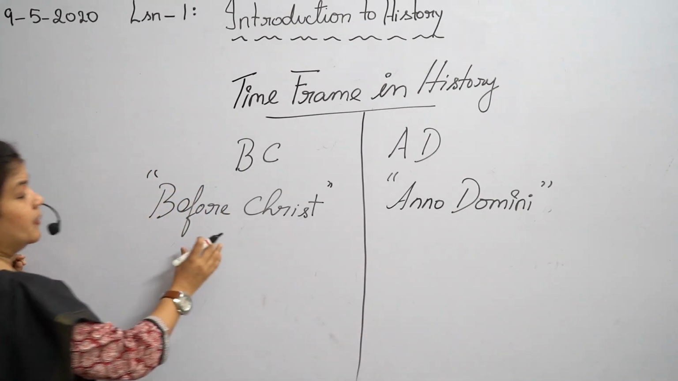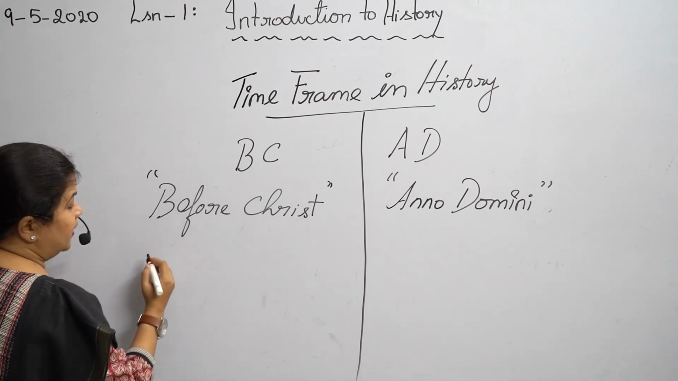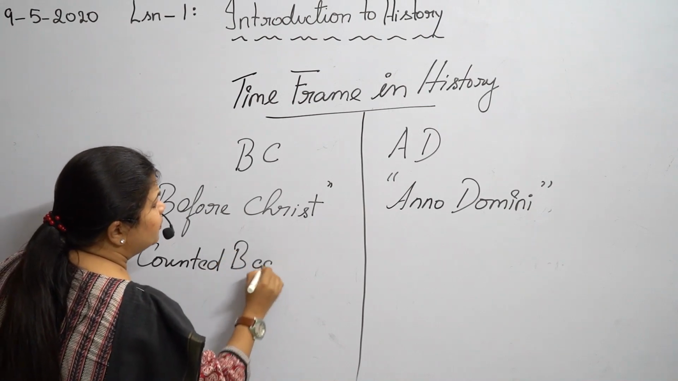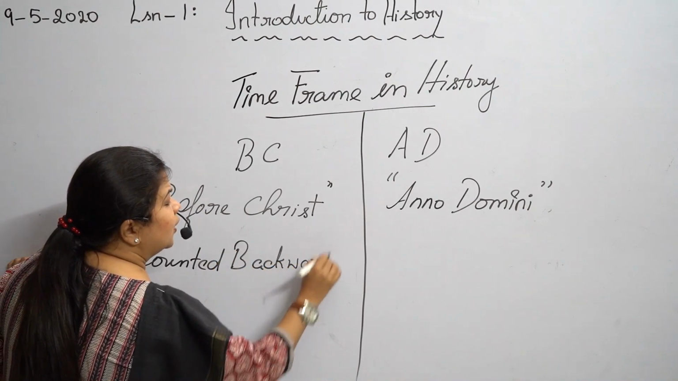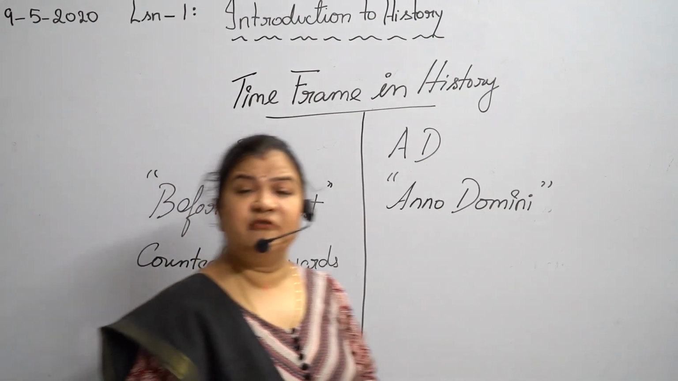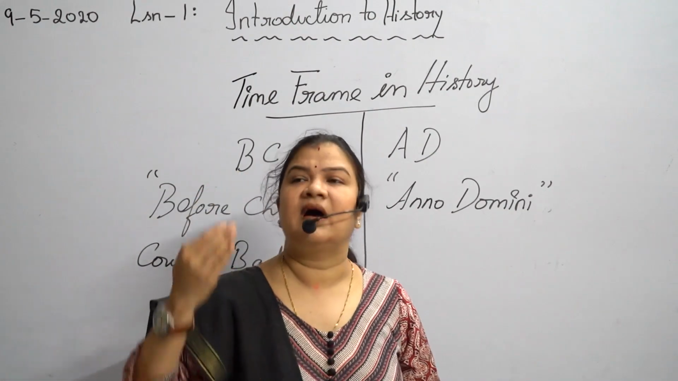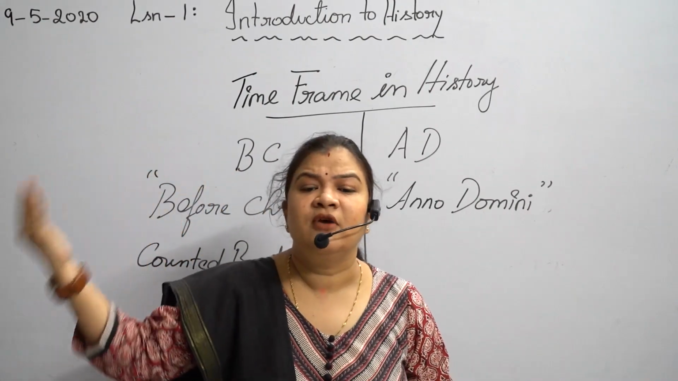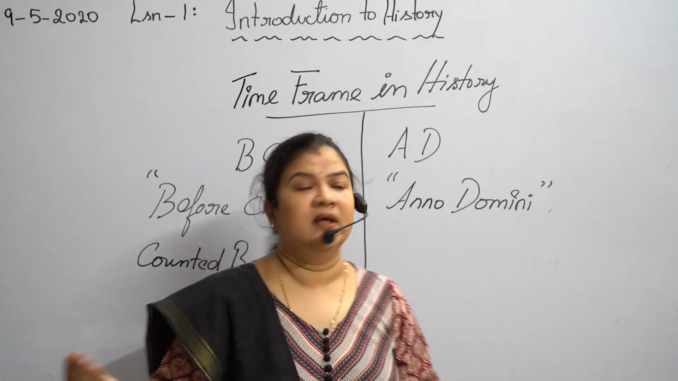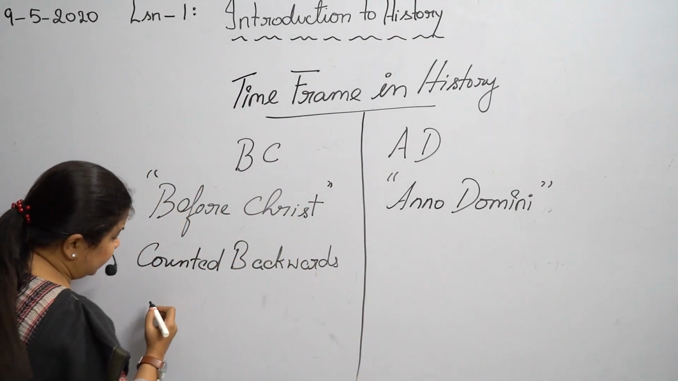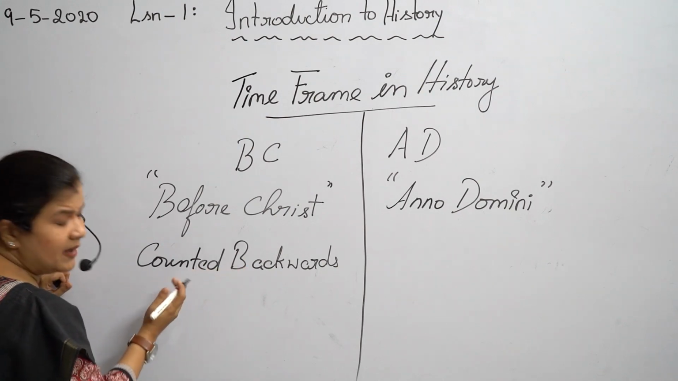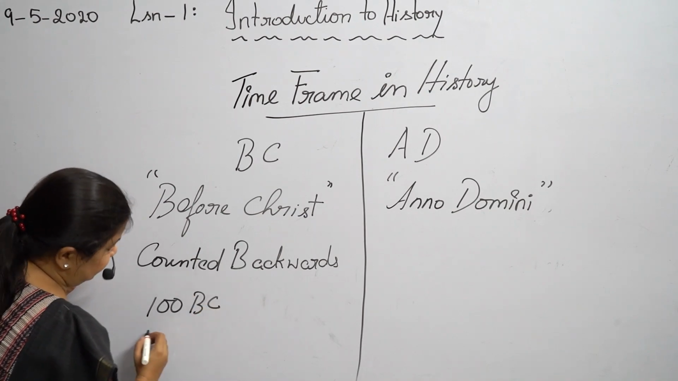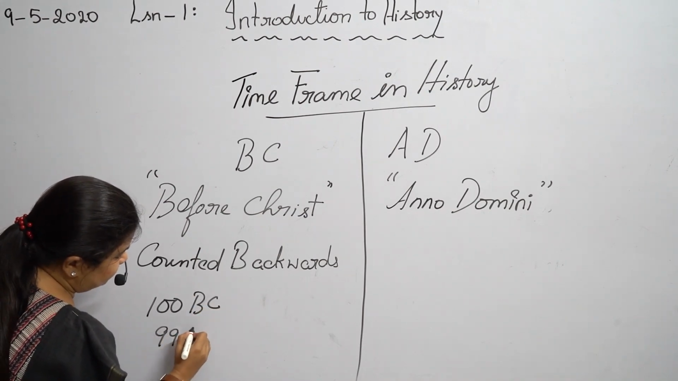In BC, the period is counted backward. What do you mean by counted backwards? Normally in numbers, we first count 98, after 98 comes 99, after 99 comes 100, after 100 is followed by 101. But in BC, it is counted backward. What comes first? First comes 100 BC, then comes 99 BC.